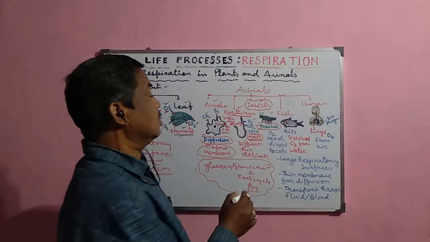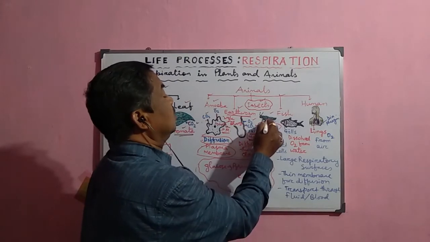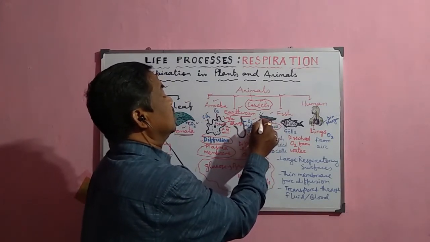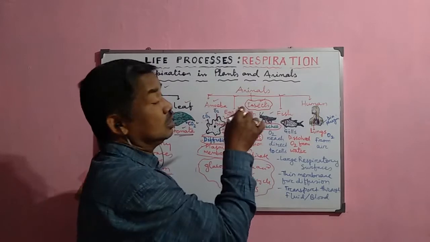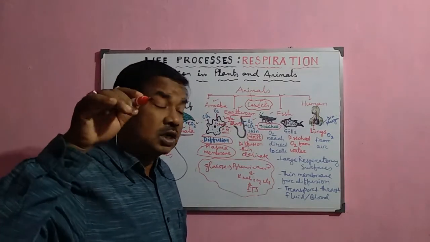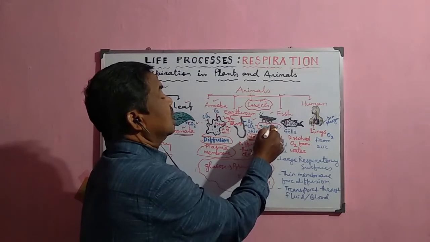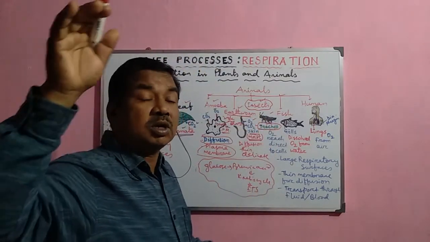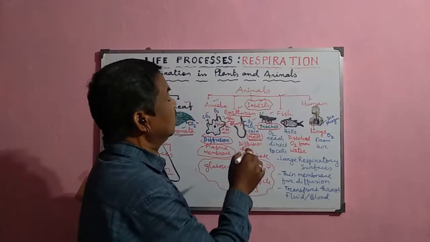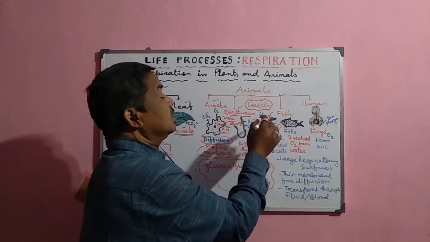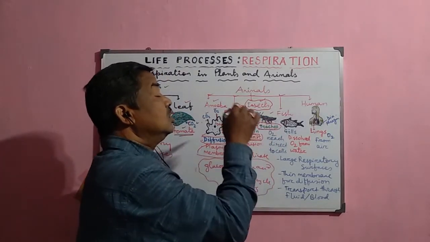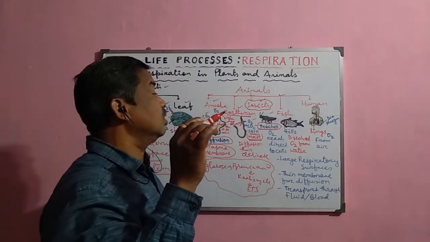The spiracles, or air holes, are the openings through which the air enters into the inner pipe, that is the trachea, and through the trachea the air is transported to the different parts of the body. After that they branch and rebranch to reach the oxygen to each and every cell.